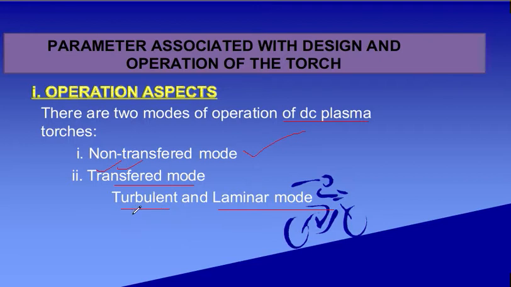Turbulent means it is very difficult to control, it is beyond control, and laminar means it is moving in a very smooth manner. So if I ask what the operation aspect is for the parameters associated with the design and operation of the torch, you have to remember there is the non-transferred mode, and the transferred mode, and this transferred mode is further subdivided into laminar mode and turbulent mode.